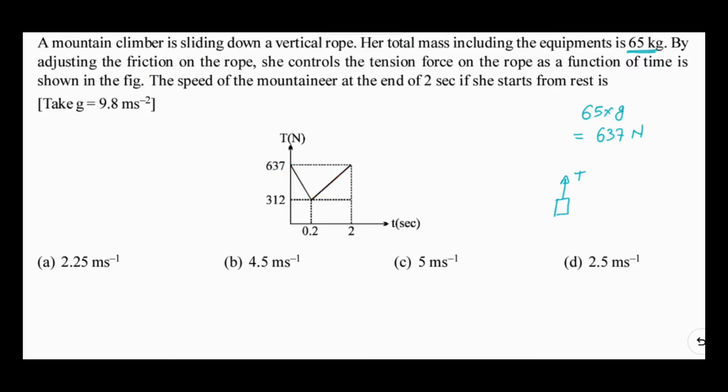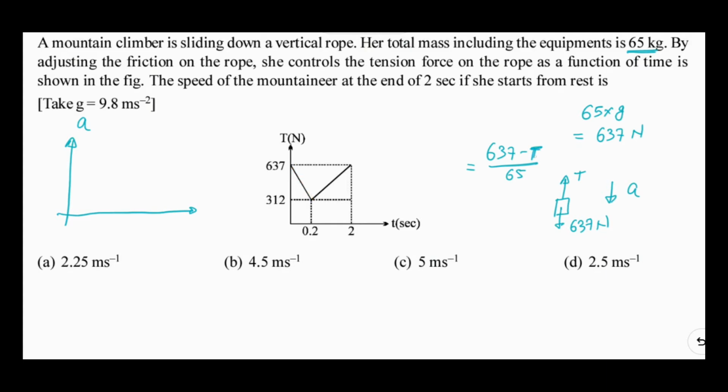If the tension is reducing, the weight is going to pull the mountaineer downward, which is 637 Newton. So definitely the acceleration is going to be in the downward direction, and that can be written as the 637 Newton weight minus tension, divided by mass. Mass is 65 kg. So if we calculate this by putting the tension, initially it is 637, so the initial acceleration will become 0.